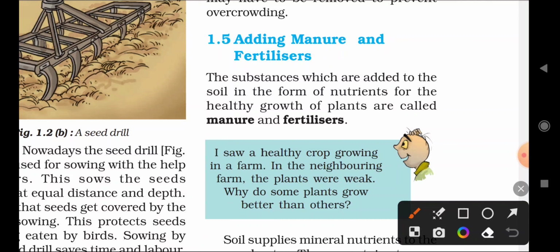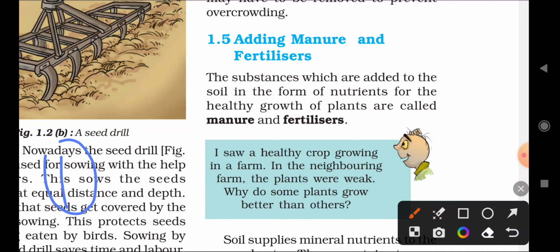In the previous videos, we discussed traditional tools and modern tools, preparation of soils, as well as sowing methods, right? After sowing, what methods are used to get more yield? That is the main purpose here. You have to increase the crop yield for the benefit of the country as well as for the benefit of farmers. For that, we can get a larger number of crop yields.